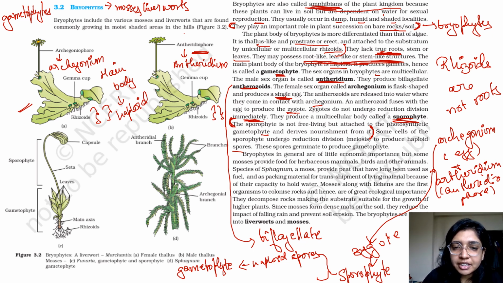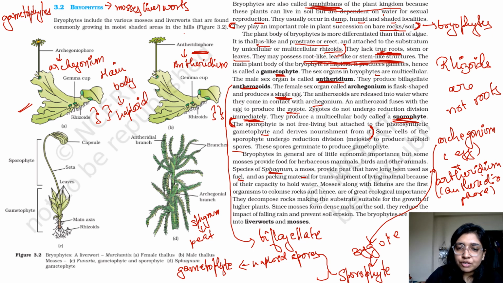Bryophytes in general are of little economic importance, but some mosses provide food for herbaceous mammals, birds, and other animals. Species of sphagnum, a moss, provide peat. So when we are talking about sphagnum, it gives you peat, which is a coal-like structure which you can burn to get energy. It has long been used as a fuel and as a packing material because of the capacity to hold water.